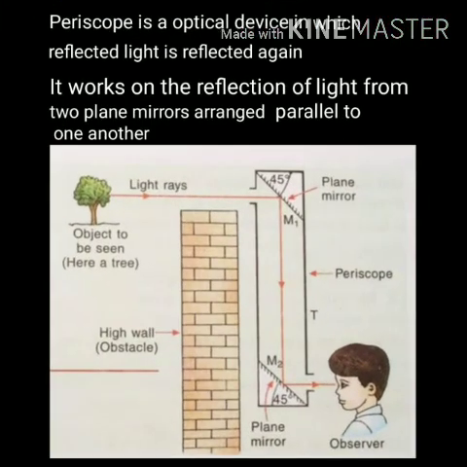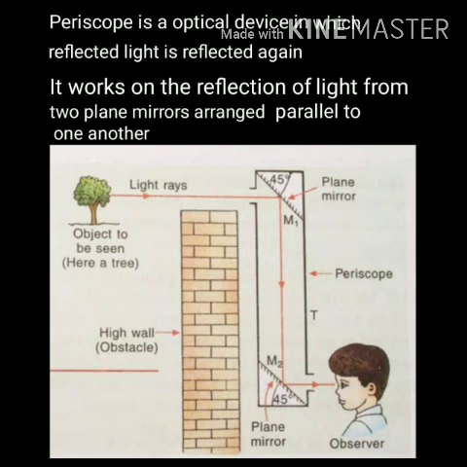One more example I'm going to let you know about is the periscope. Now what is a periscope? Children, a periscope is an optical instrument or a device in which reflected light is reflected again. It is a device through which a person can see objects that are out of the direct line of sight. Means आपको direct नहीं देखना है, it is at a different line, different level. So at that time you can make use of a periscope. It is used inside submarines and bunkers to keep an eye on the enemies.